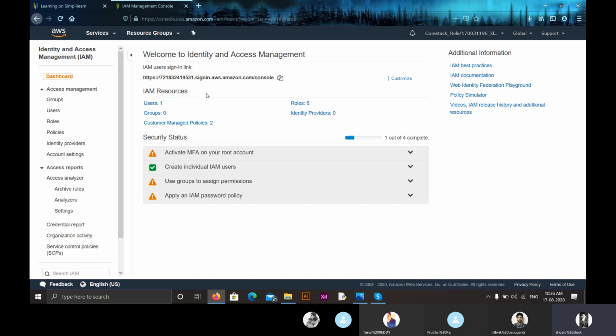There are three important policies: the administrative access policy, which gives administrative access to all the services provided in AWS. The second one is the Amazon EC2 full access policy, where we can access the complete EC2 dashboard, whether it might be EC2 instances or load balancers or CloudWatch or auto scaling. Moving on to the third one, Amazon S3 read-only access policy, where we give only read-only access to the user in an S3 bucket. So this was all about IAM policy.